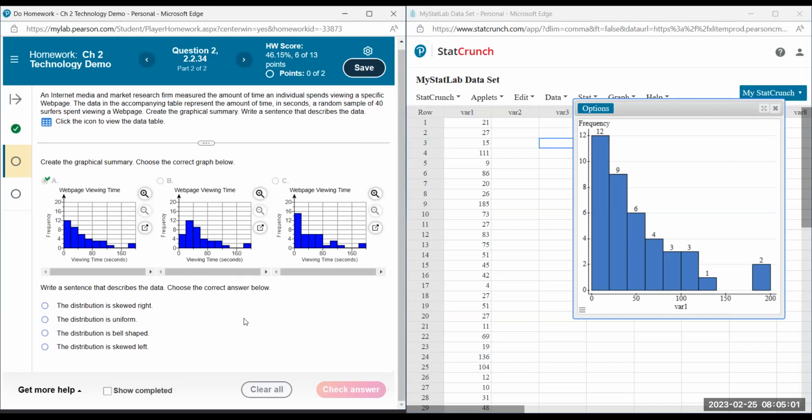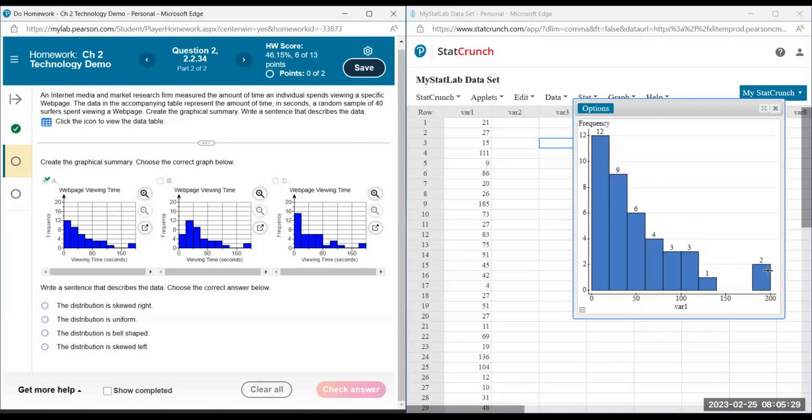Write a sentence that describes the data, choose the correct answer. So it seems like there was one potential extreme value here. Sometimes we call those outliers. That was kind of separate from the rest of the group, and it happens to be on the higher amount of time in seconds, so to the right of this graph. So if I kind of trace it, I notice it kind of tails off towards the right.